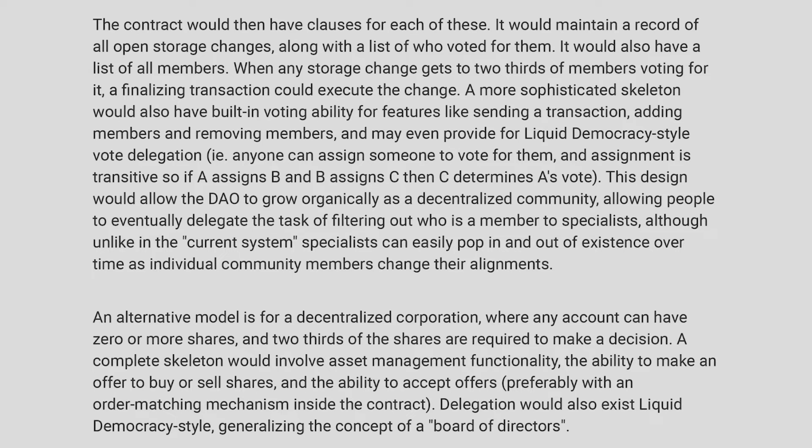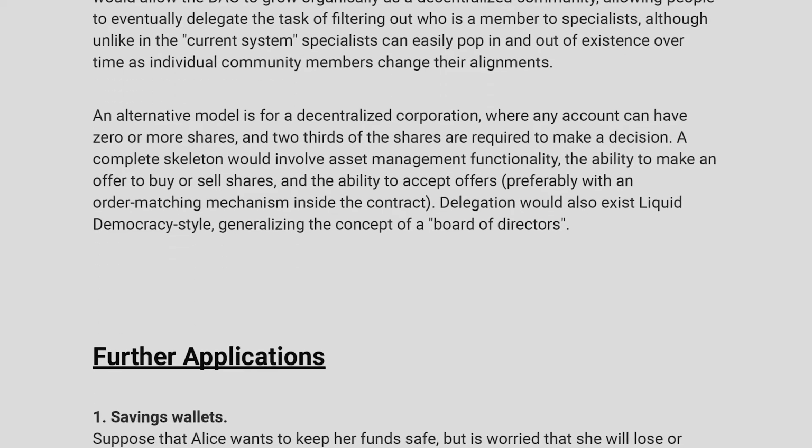An alternative model is for a decentralized corporation where any account can have 0 or more shares and 2/3 of the shares are required to make a decision. A complete skeleton would involve asset management functionality, the ability to make an offer to buy or sell shares, and the ability to accept offers, preferably with an order matching mechanism inside the contract. Delegation would also exist, liquid democracy style, generalizing the concept of a board of directors.